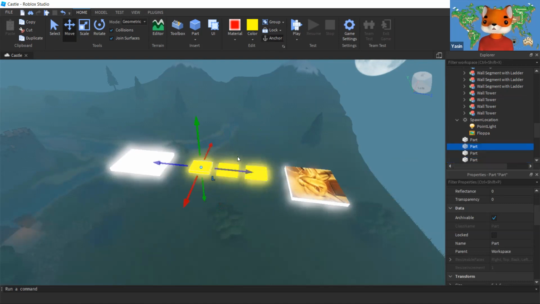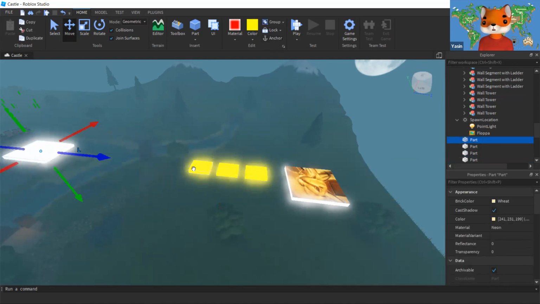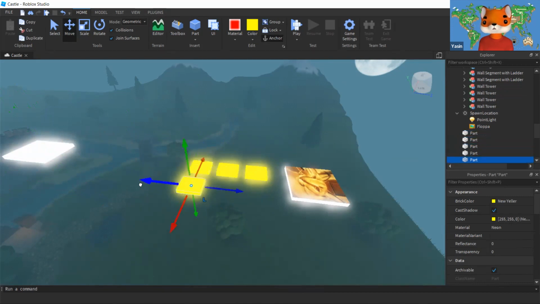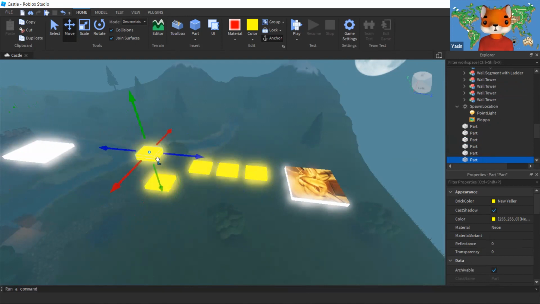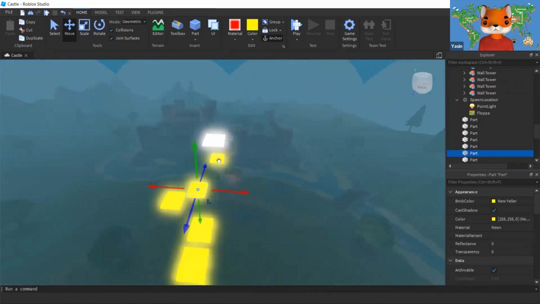Make sure they're anchored. Anchoring means your block doesn't fall apart as soon as the game runs. So this is going to be a little bit far. I'm really bad with obbies, I cannot play them very well, so I won't make it that hard for me. It's really far, I think. I should bring it nearer. And I will send you the link of this game as soon as it gets published, so you can play it by yourself too. Okay, this looks good.